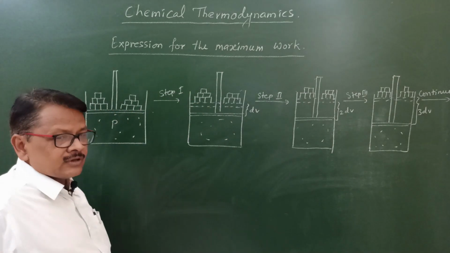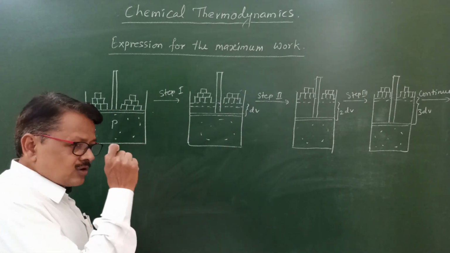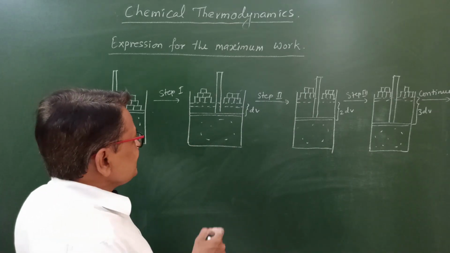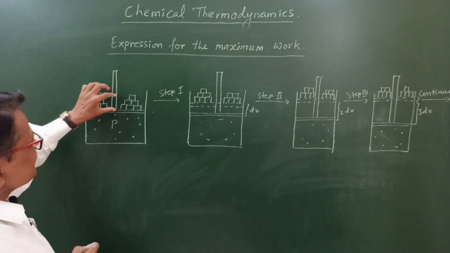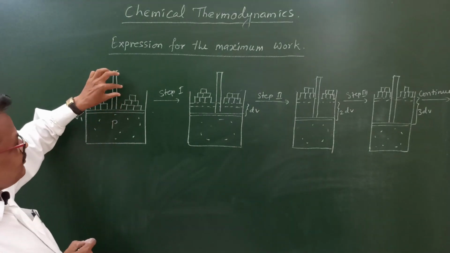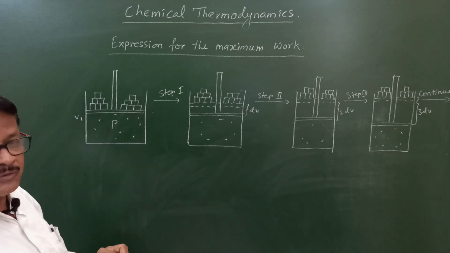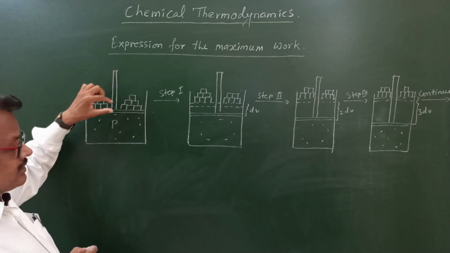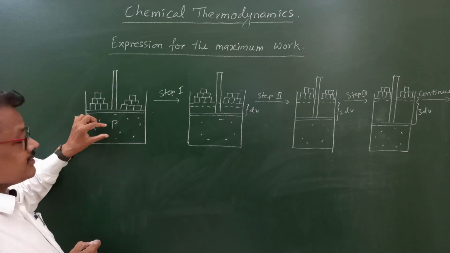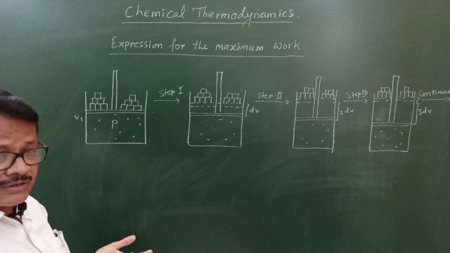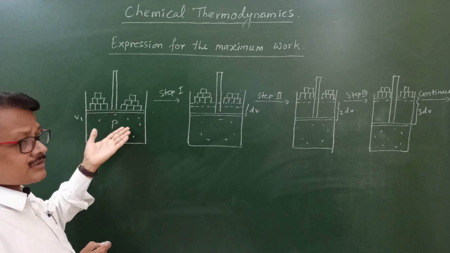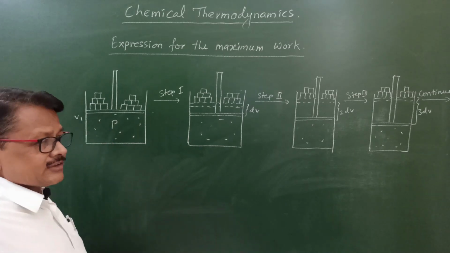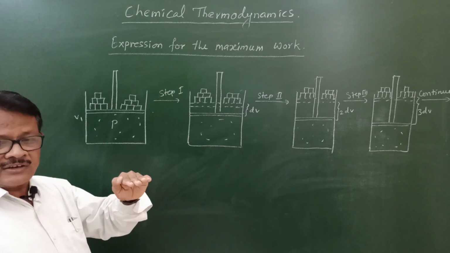Every time the external pressure is decreasing by a small amount, and every time the internal volume of the gas is going to increase. When the first time we remove the mass in a small amount, then the external pressure decreases, and no doubt the internal pressure also decreases, and due to this the volume of the gas is increased. The internal pressure of the gas will decrease up to which extent?